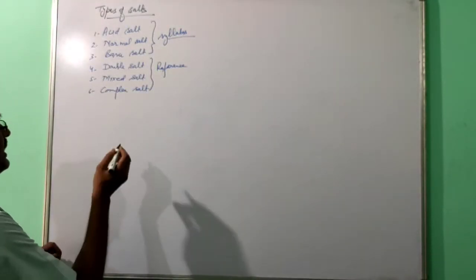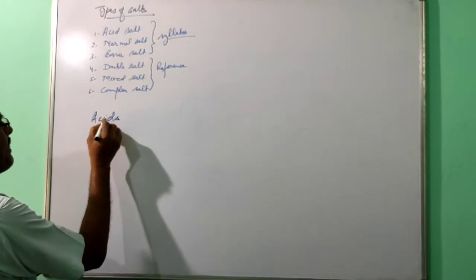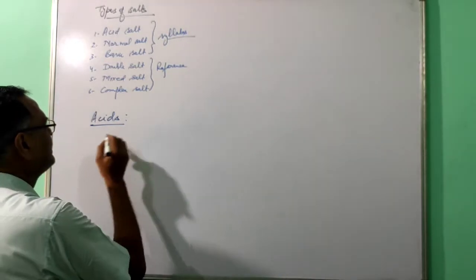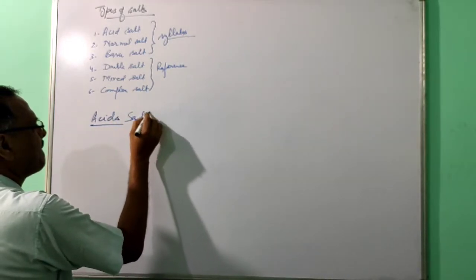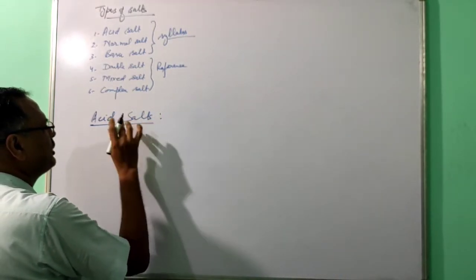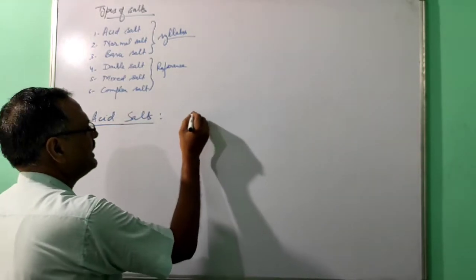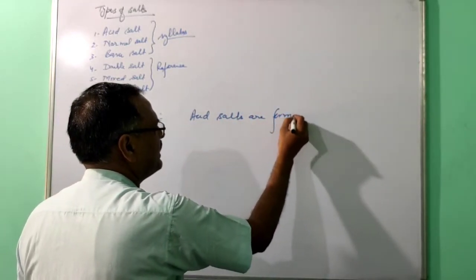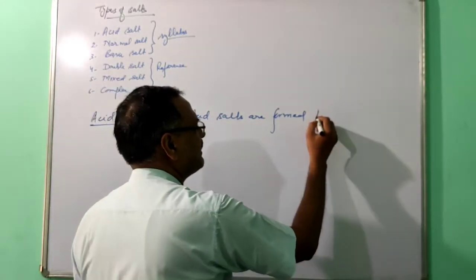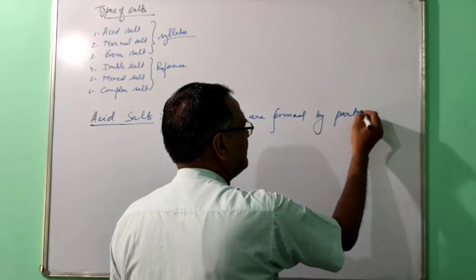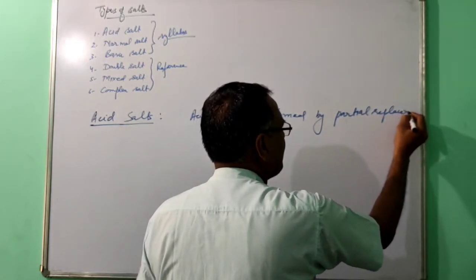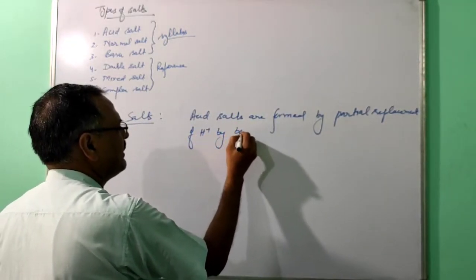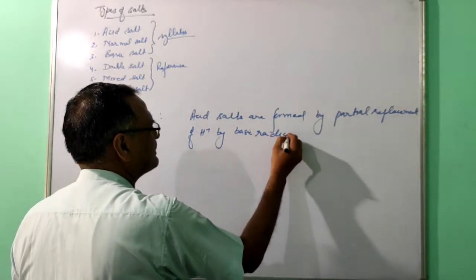So first of all, acid salt. Acid salts are formed by the partial replacement of H plus ion by basic radicals.